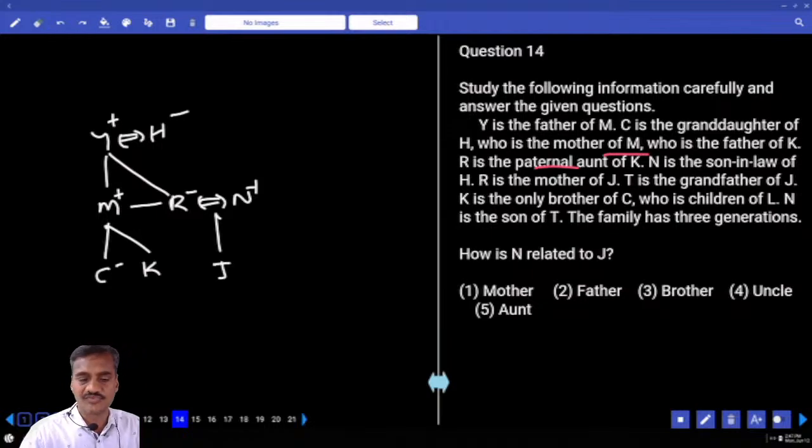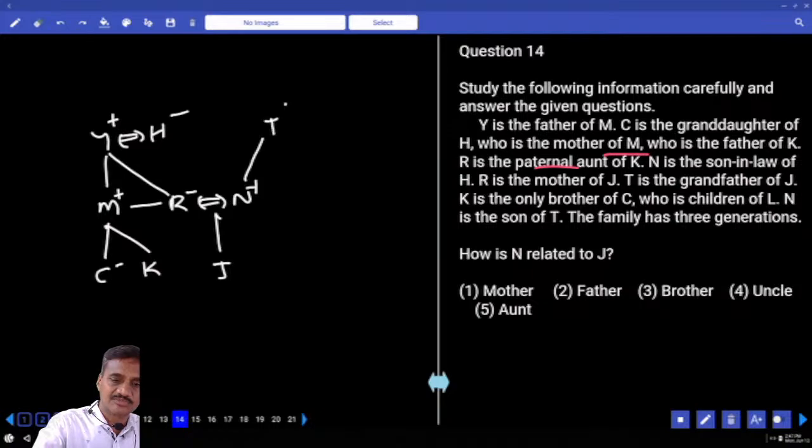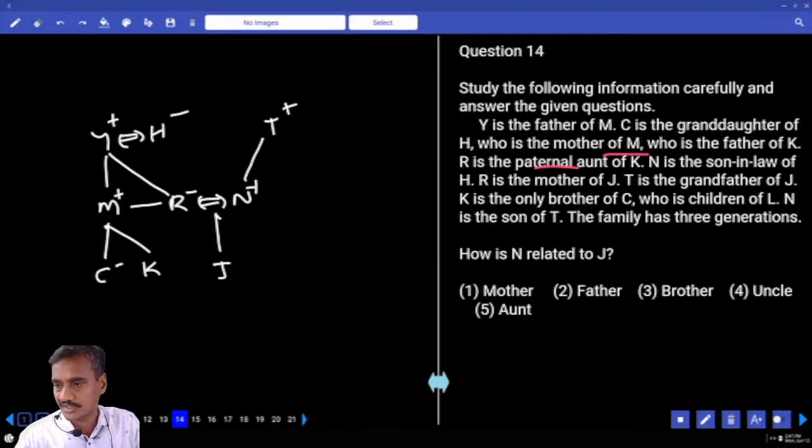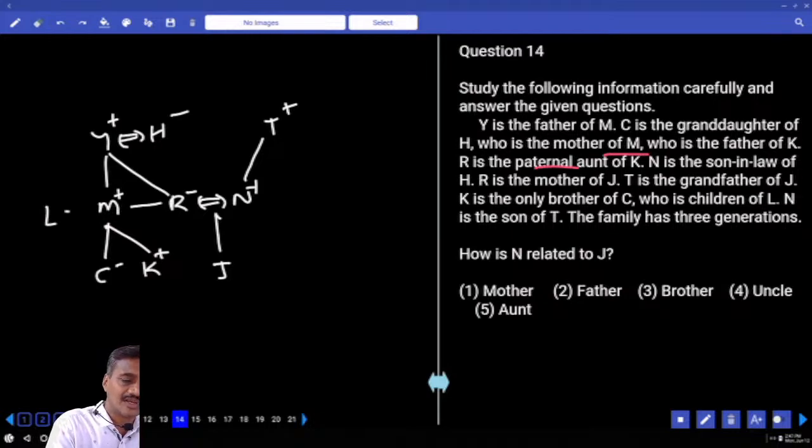And T is the grandfather of J. As of now, Y is the grandfather of J. And T is also the grandfather of J, means T must be the father of N. And K is the only brother of C. Now this K is the only brother of C. C is the child of L. L and M are a married couple. M is a male, L is a female.